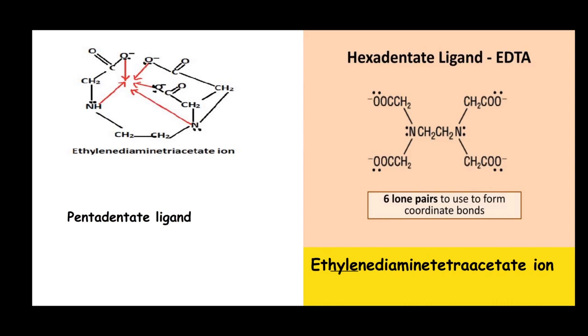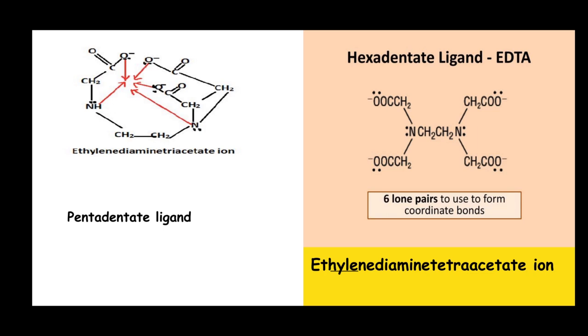Pentadentate ligand. Pentadentate ligands are the ligands when the donor atoms are five in a molecule. Here is an example of a pentadentate ligand: ethylene diamine triacetate ion.